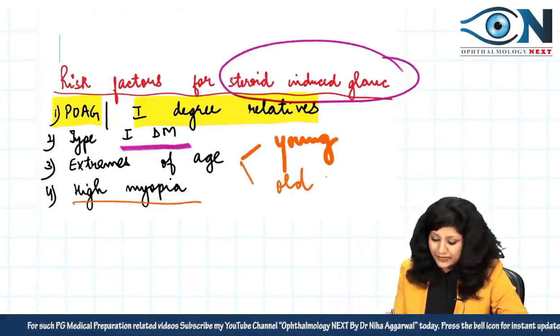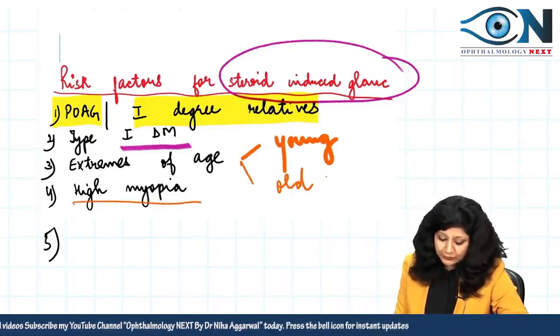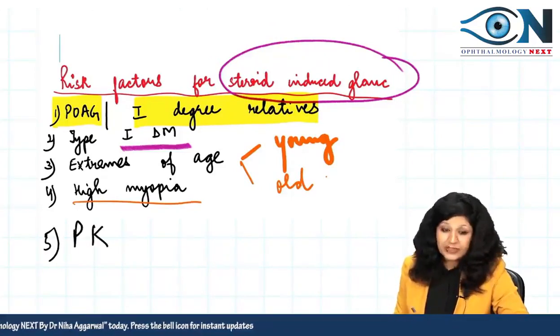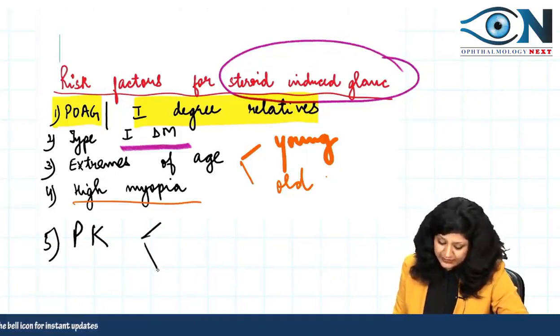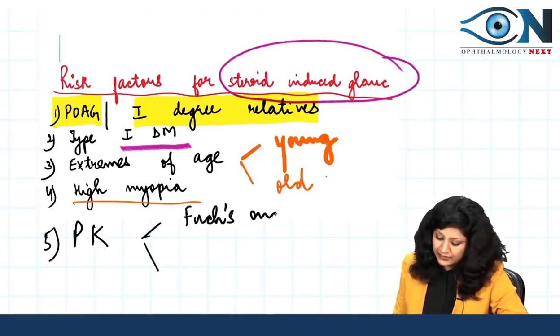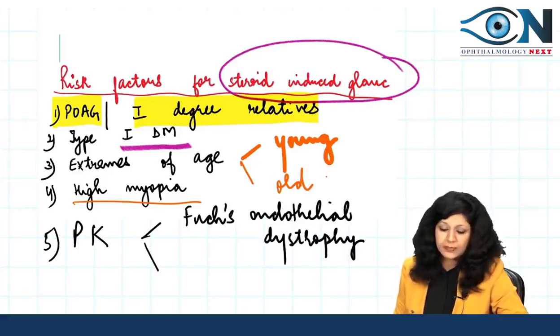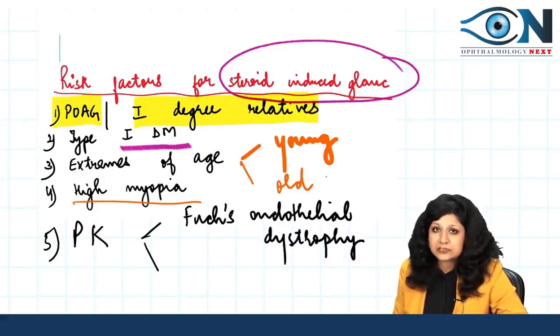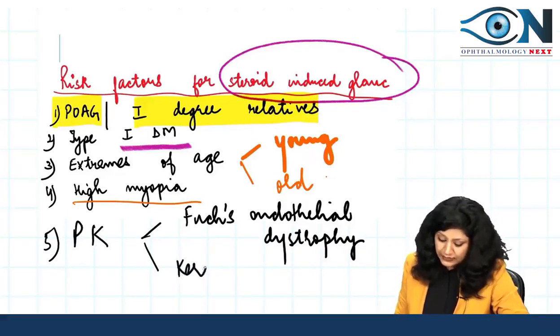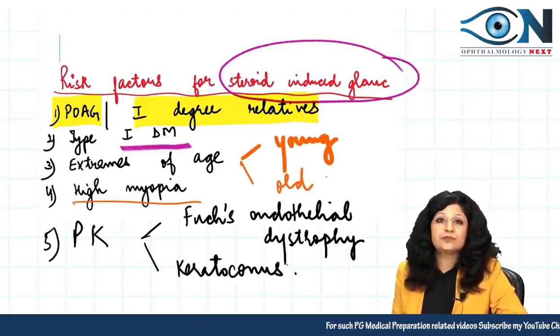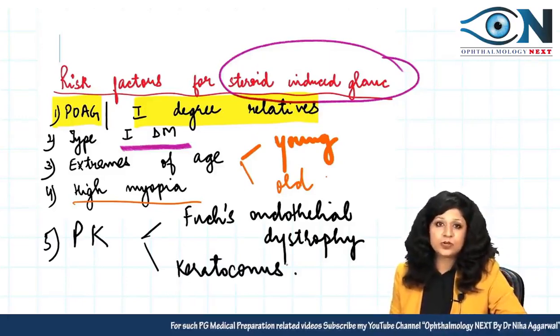Even to a lesser extent, we also have penetrating keratoplasty, especially if it is done for Fuchs endothelial dystrophy. All those people who have undergone penetrating keratoplasty for Fuchs endothelial dystrophy as well as for keratoconus. So these are the people who are high risk for steroid induced glaucoma.